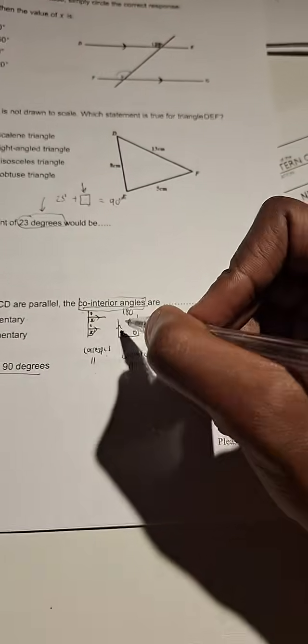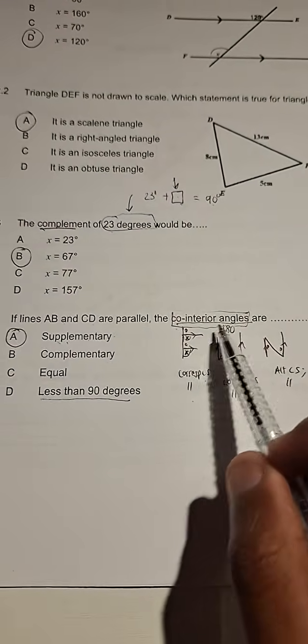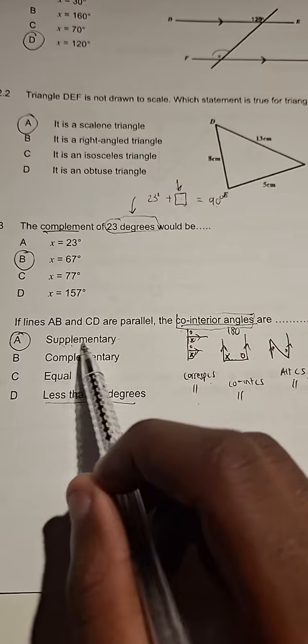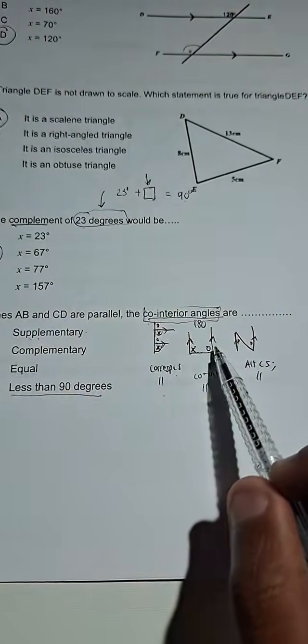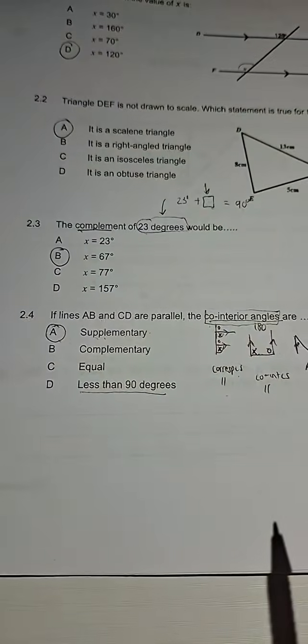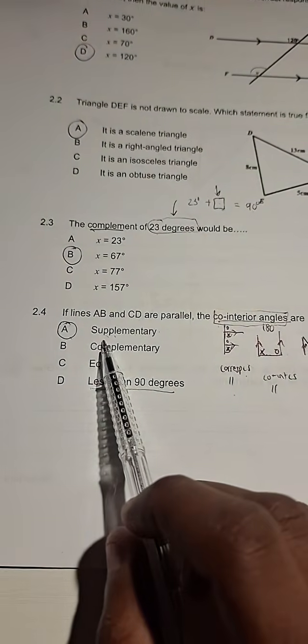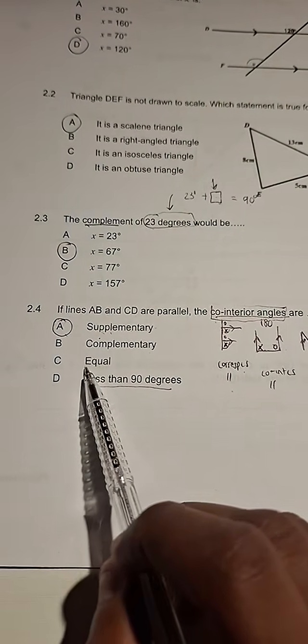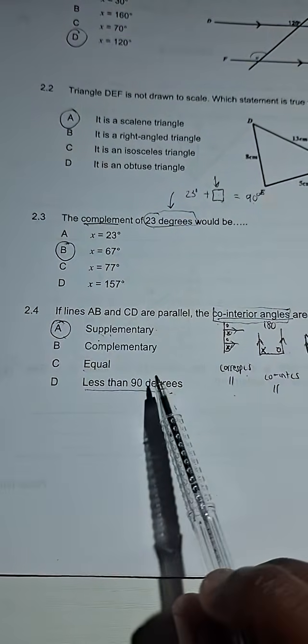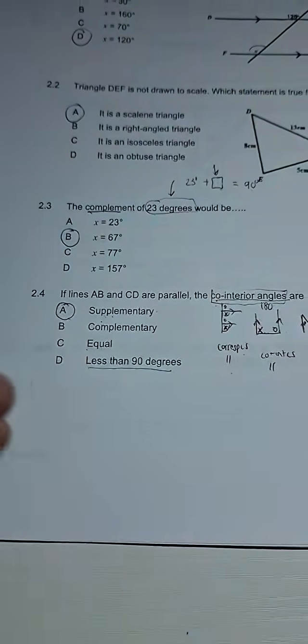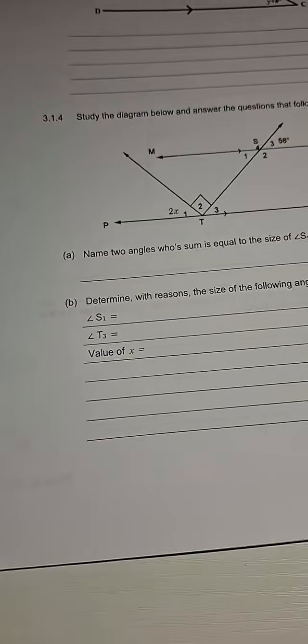So if the lines are parallel, what do we say about those co-interior angles? We say that the angles are supplementary. In other words, they add up to 180. So it is A, guys. It's not B, it's not C, and it definitely is not D. I hope that is clear for all of us.